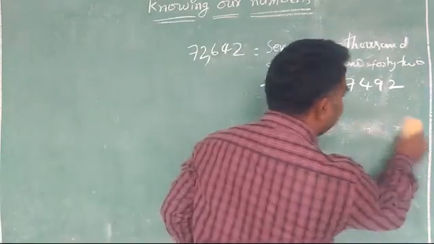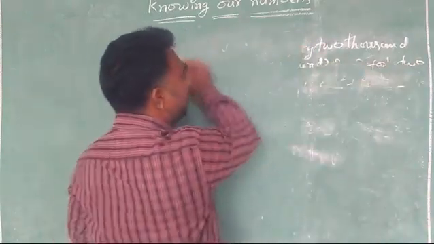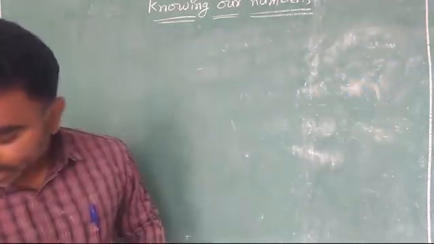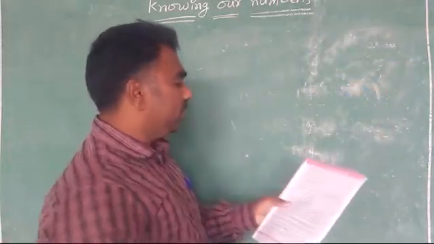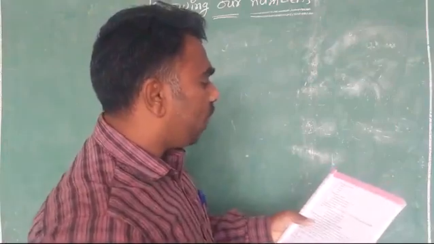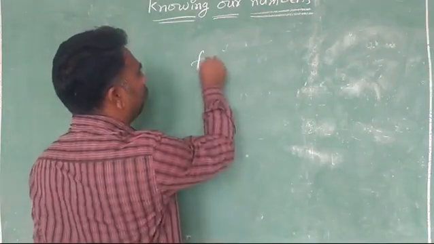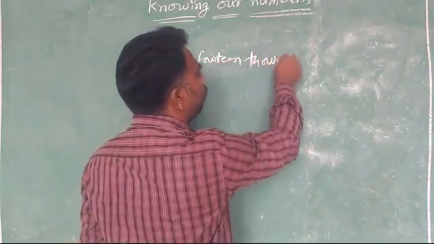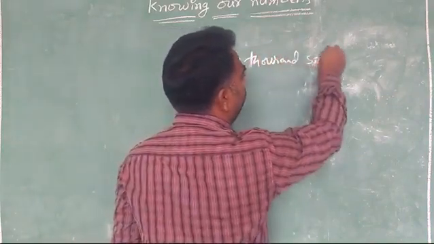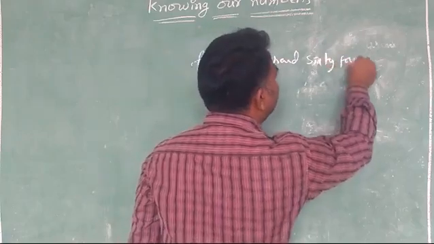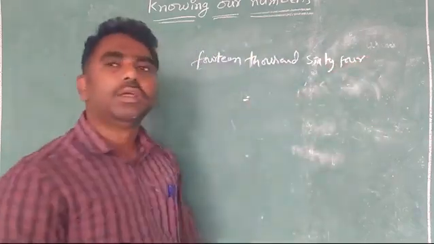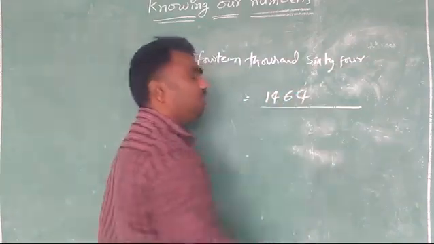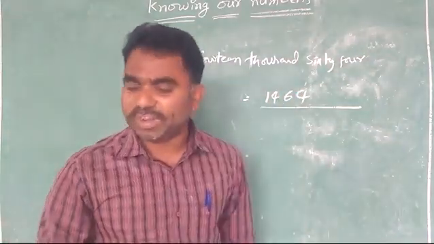After that, for the sixth bit they have given the numbers in words and you have to write the numbers in figures. That is an example. You see here 14,064. How to write this in numbers? Maybe many will make this mistake: 14 to 64. It is not the correct way to write the numbers.